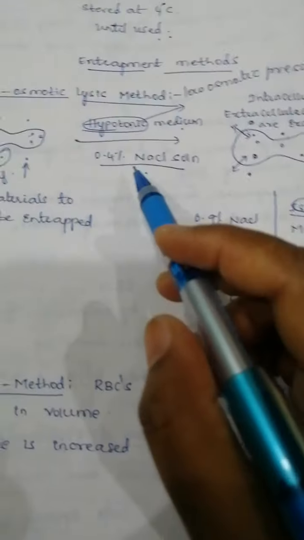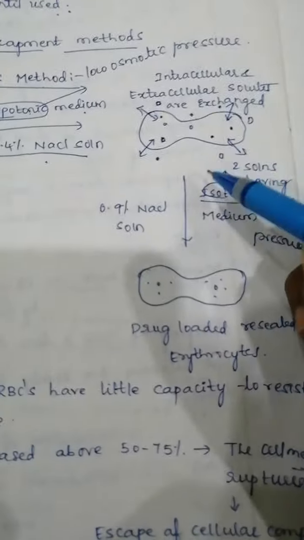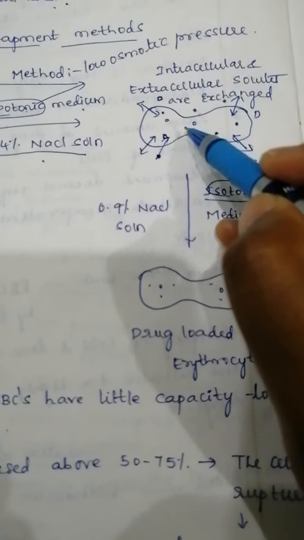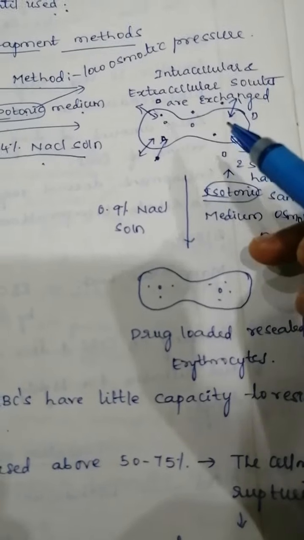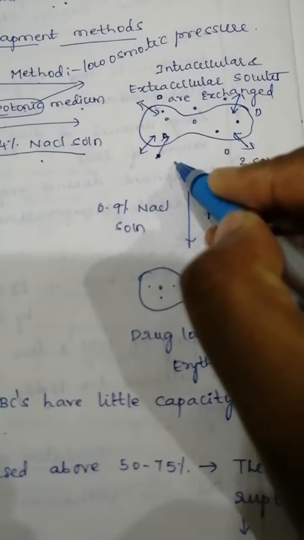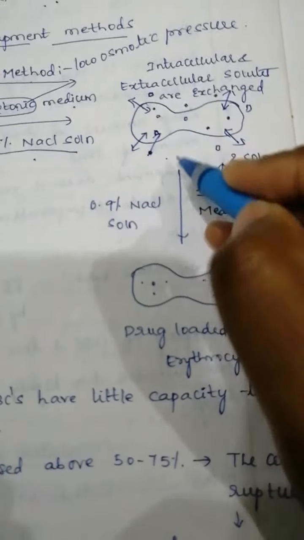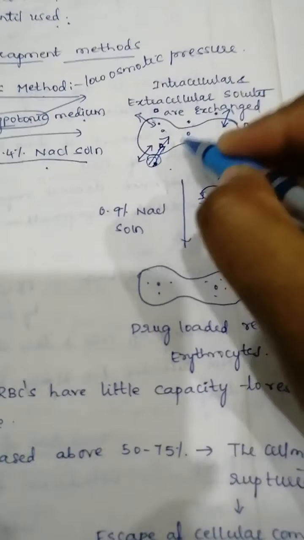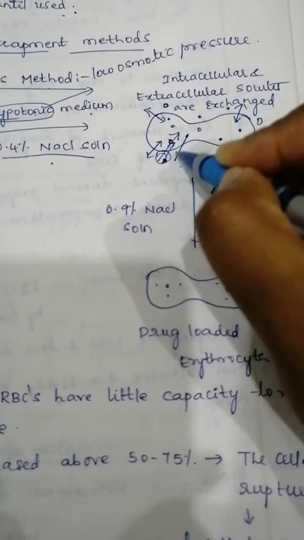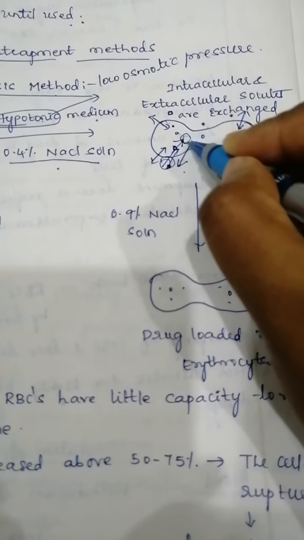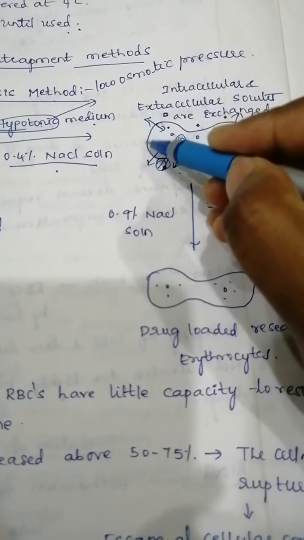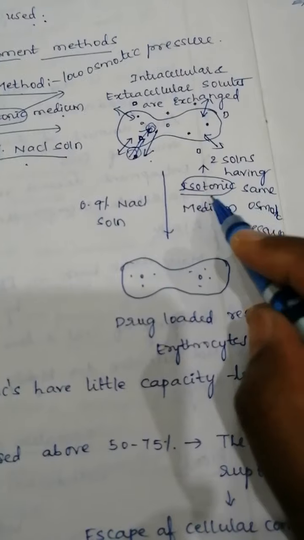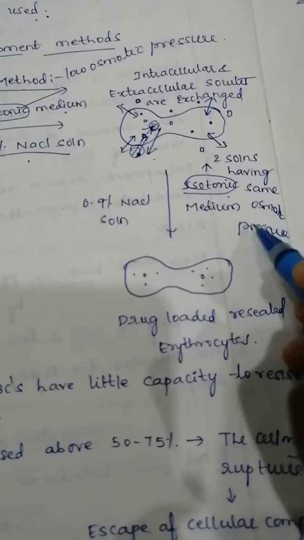After keeping it in that hypotonic medium, the drug molecules will enter the cell by disrupting the cell membrane. Then intracellular and extracellular materials will be exchanged. After exchange, the drug molecules will enter your RBC cells, and the hemoglobin which is present in the cell will come out. Then the drug will be loaded into your RBCs, and afterwards it will get sealed. For sealing purposes you have to keep it in an isotonic solution. An isotonic solution is nothing but two solutions having the same osmotic pressure.